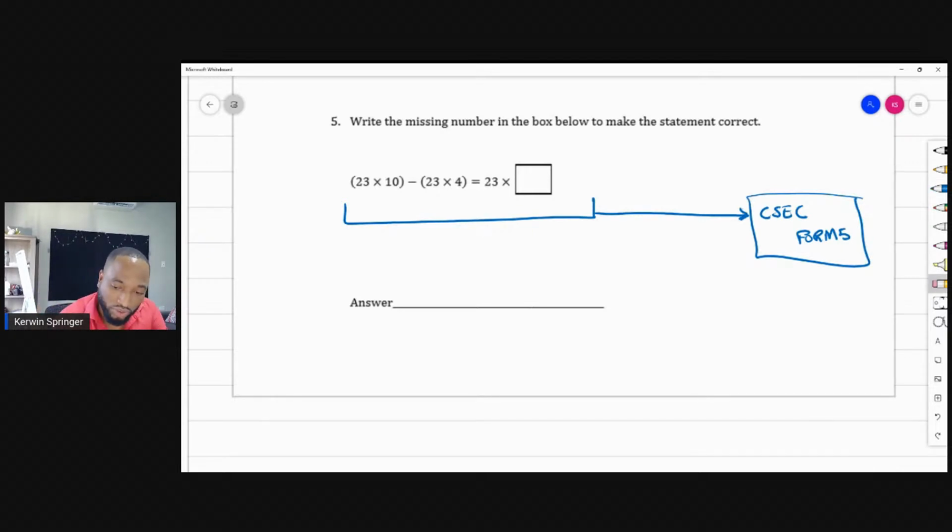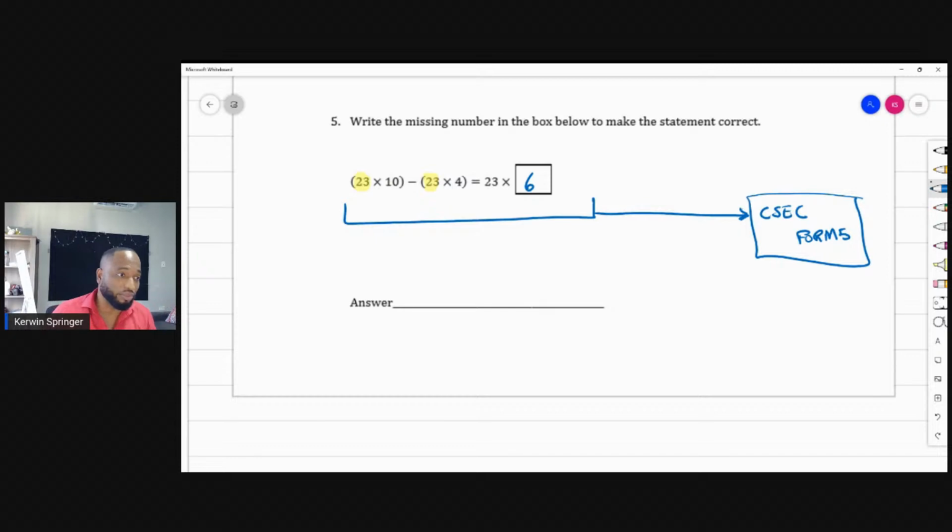Well, you're supposed to notice that the number is being repeated. The 23 is being repeated. If there was an addition here, you would add these two numbers. If it was a subtraction, you would subtract the two numbers. So it is a subtraction. 10 minus 4 is 6. That's the shortcut way to do it.